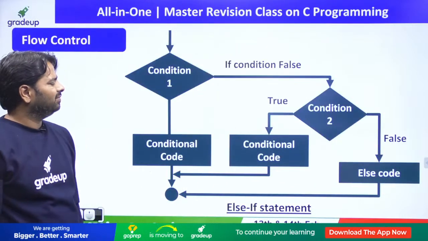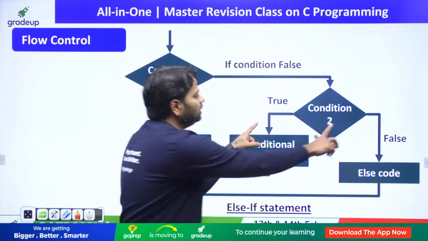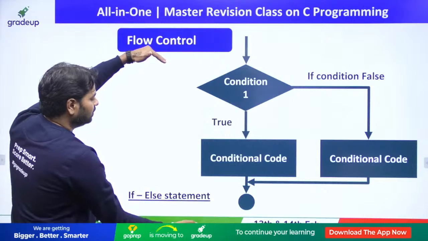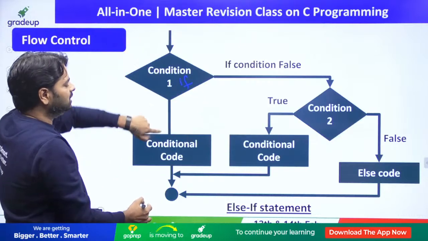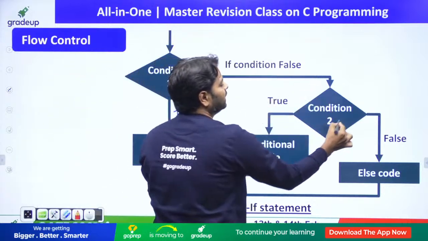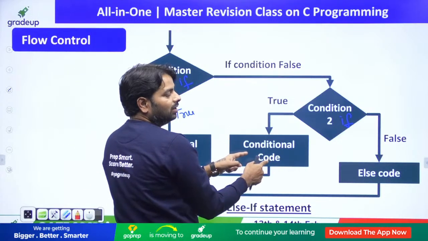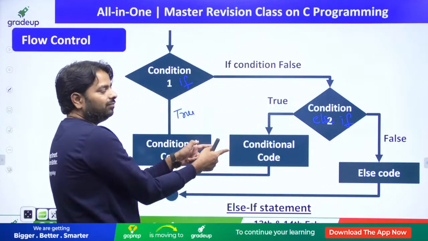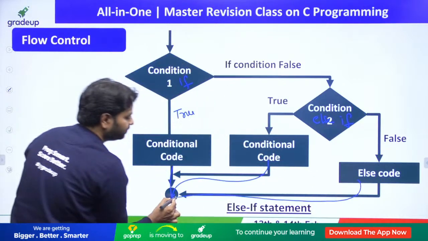And this is about else if. If you have an else and one more if inside it, then you know what is going to happen. All the three exits will come to the same point. This is the first if. If it is true, you come here. If false, go here. There is one more if inside the else, let me write else if here, and you have one true condition and one false condition. So all of them are going to join at one place.